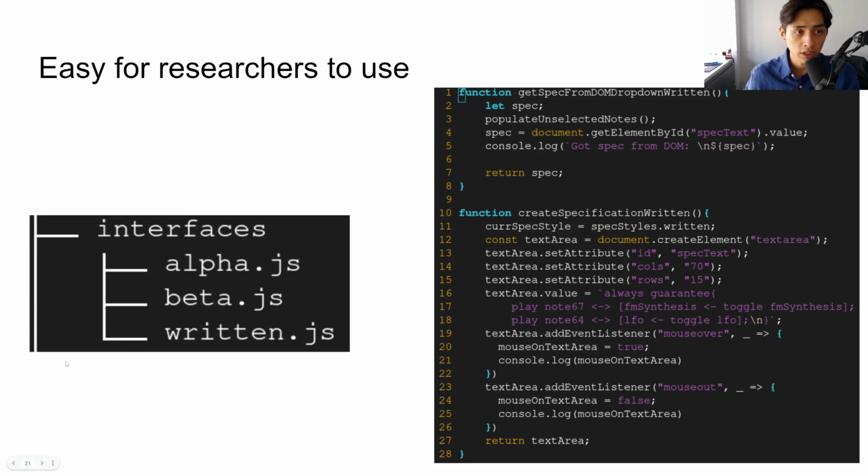And this is also easy for researchers to use because we make our interfaces very modular. Adding a new interface is as easy as just creating a new file, putting it in some directory, and configuring the tool to use it. On the right is actually the full 30 lines of code that actually control the TSL Full interface that we showed earlier. And all we needed to do was put it in the directory and configure the tool to use this interface.